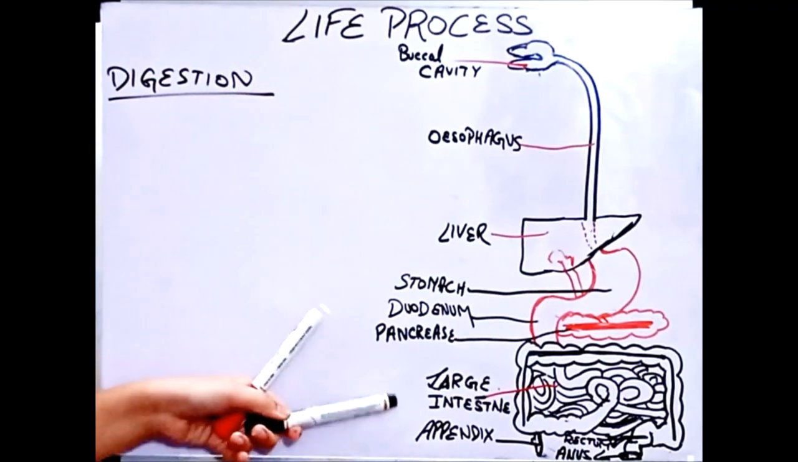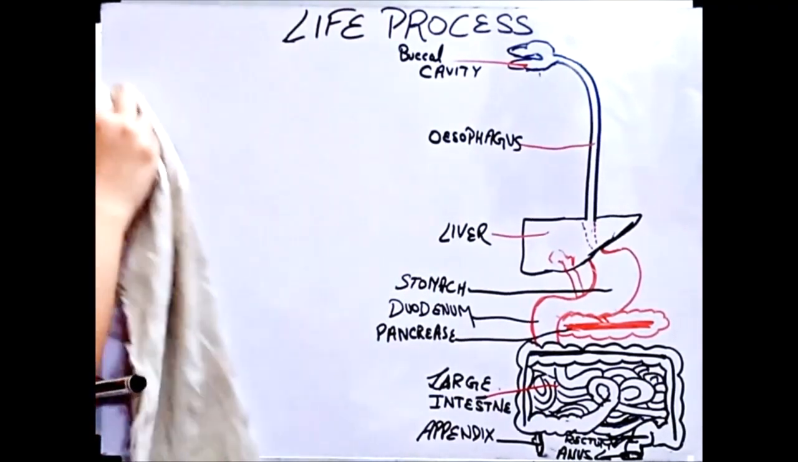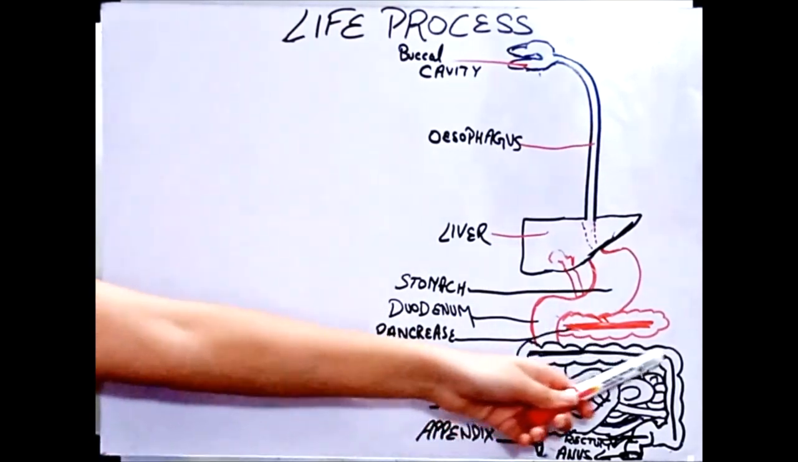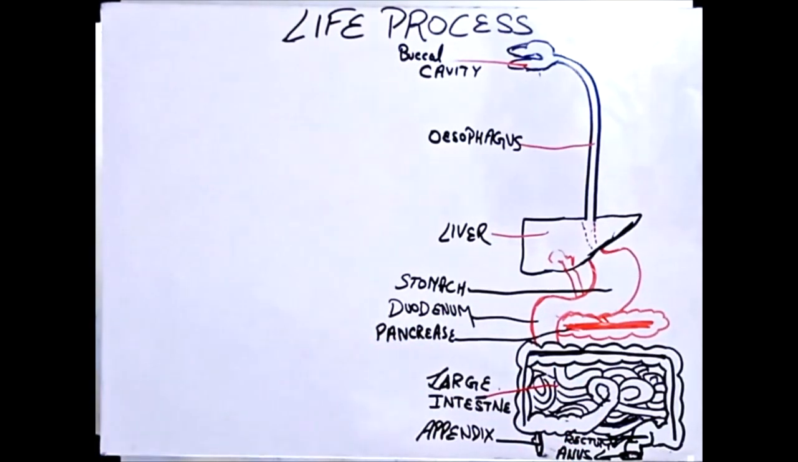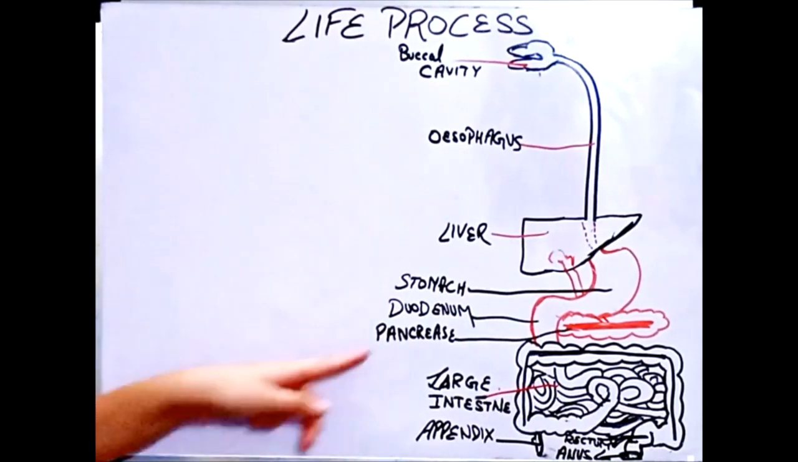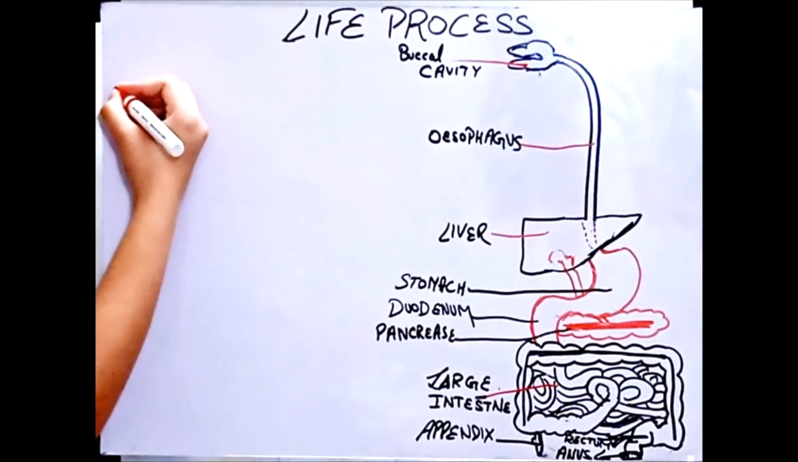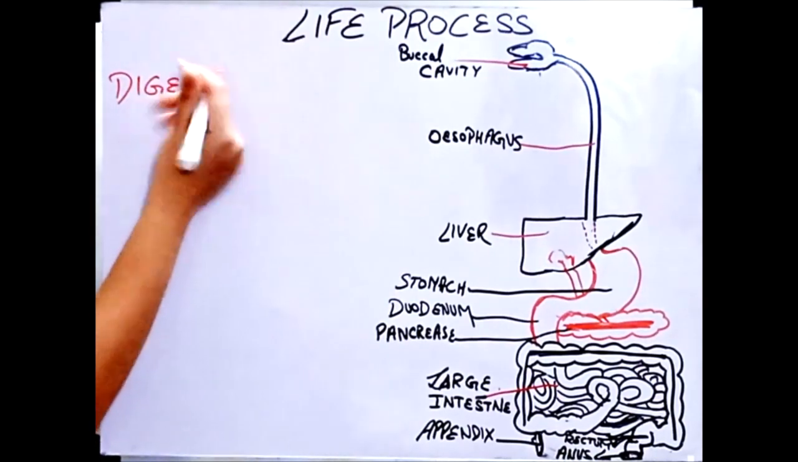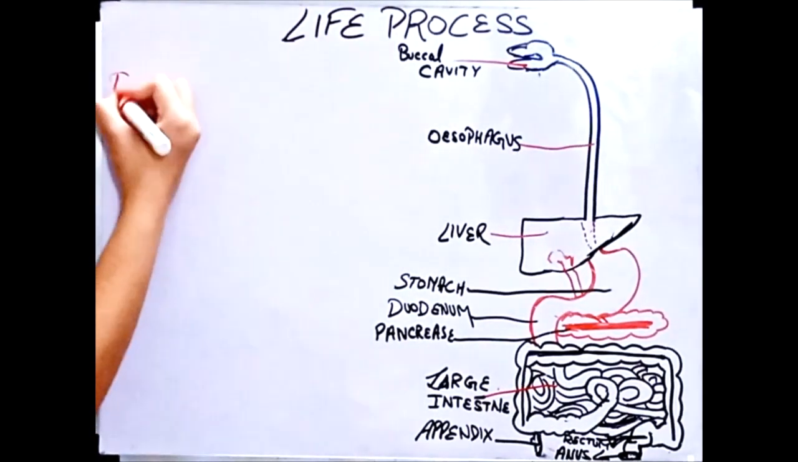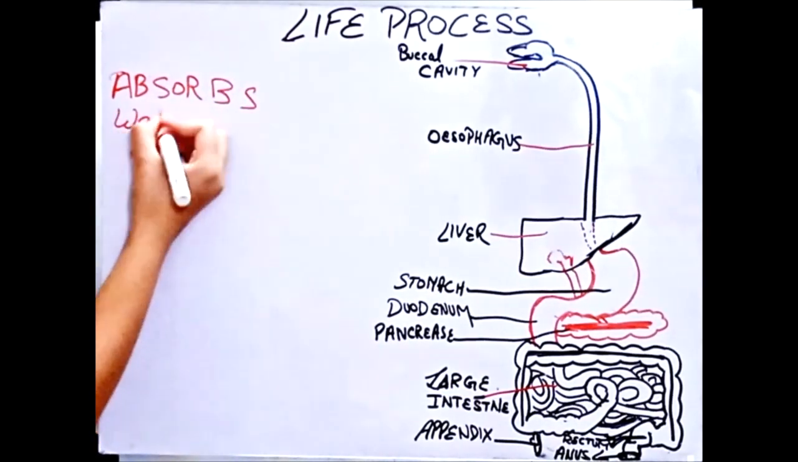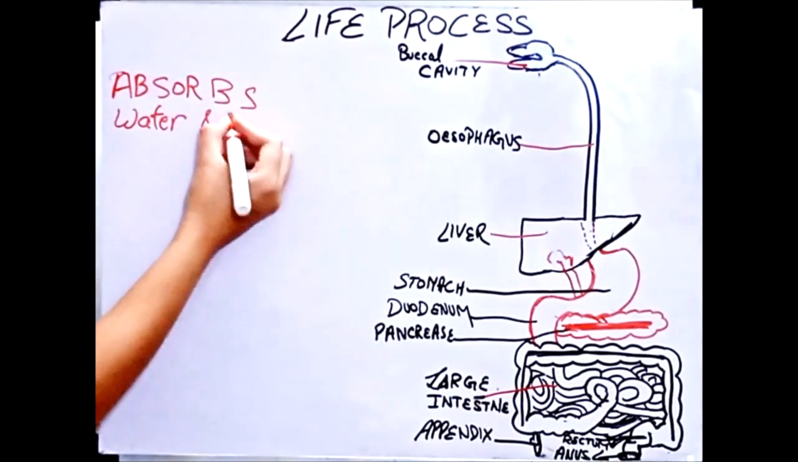Now comes the large intestine. Large intestine is this one. Okay. Large intestine is also divided into 3 types, but we are not going to get into the types because it's not in our syllabus in the NCERT textbook. So the large intestine digests, not digests, let's say absorbs. Absorbs what? Water and minerals.